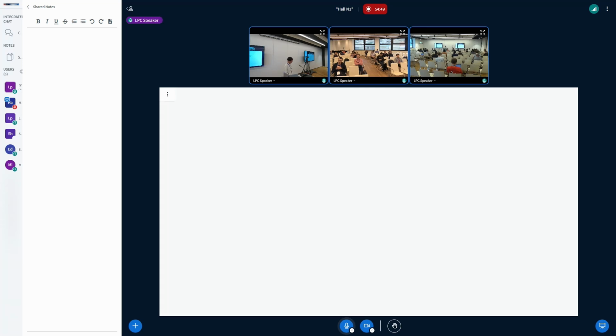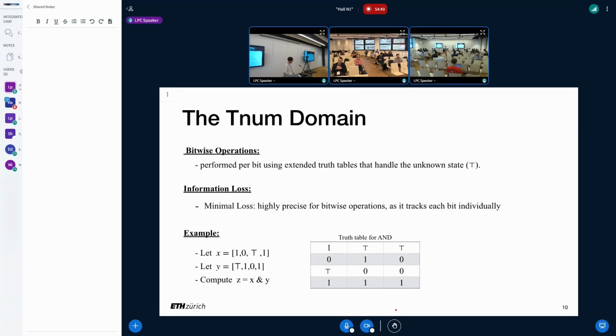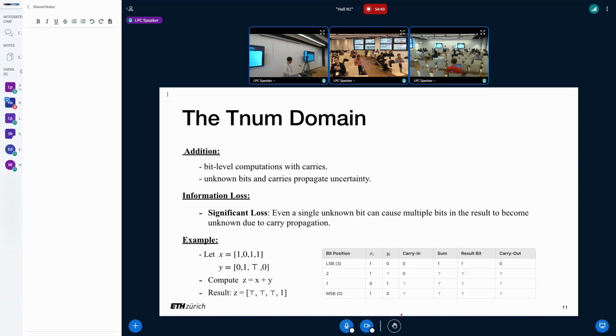So the tristate domain is a bit more interesting. We treat each bit individually, and we categorize them in three types: known to be 0, known to be 1, and we don't know, uncertain. That's the third state. Because we treat each bit individually, we can track all the bitwise operations and shift operations very precisely. We just use the extended truth table here to do all the computation. But it's not good at arithmetic operations.